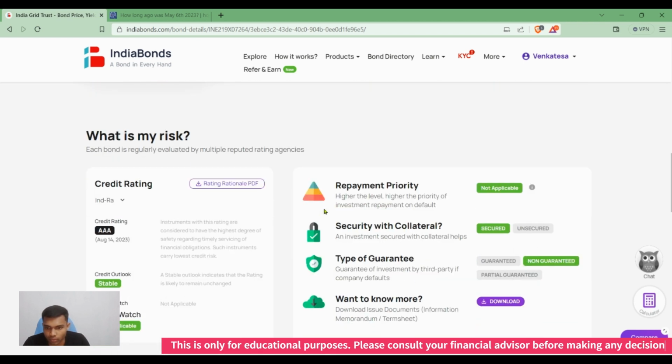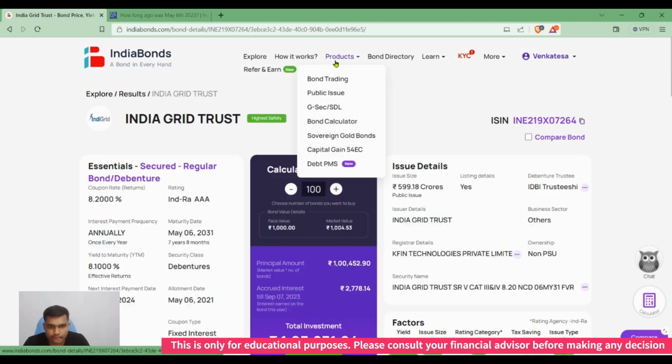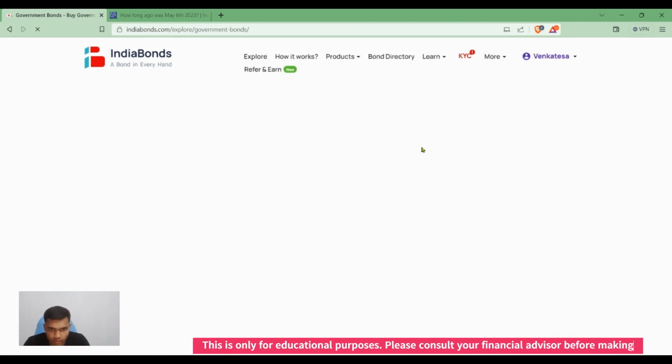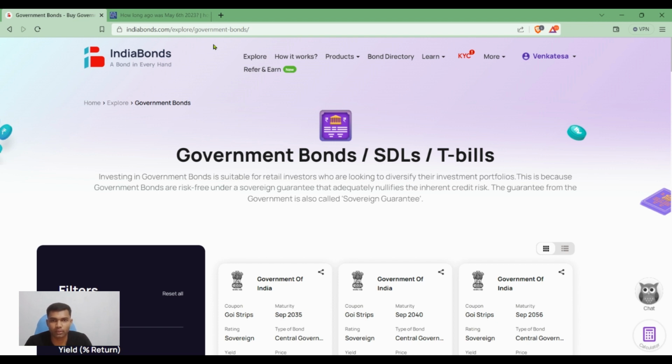Before buying the bond, we can see what the risks are here. And then we have the GSEC bonds here, the government issued bonds. I have given some other websites also for your education purposes.